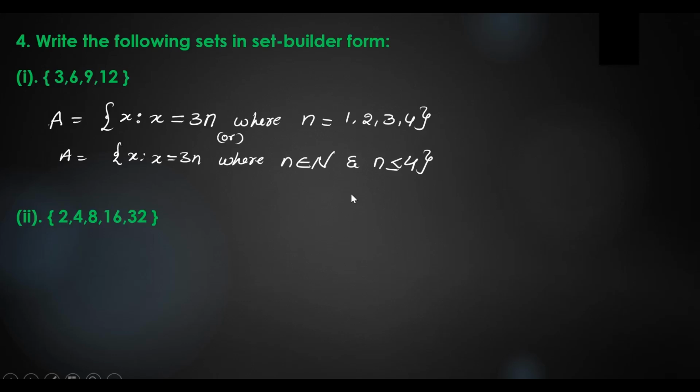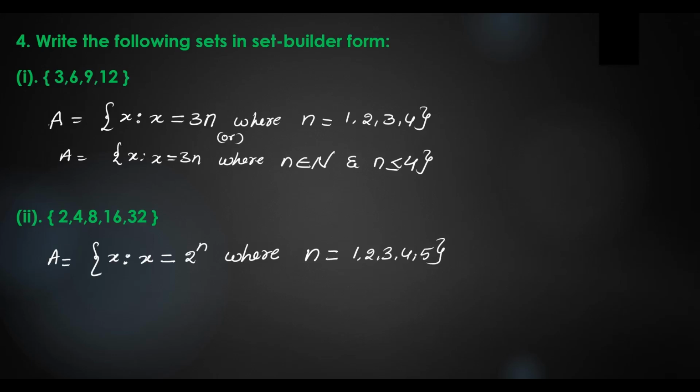What's the next question? Set of 2, 4, 8, 16, 32. So again, A is equal to set of x such that x is equal to 2 power n, where n is equal to 1, 2, 3, 4, 5.